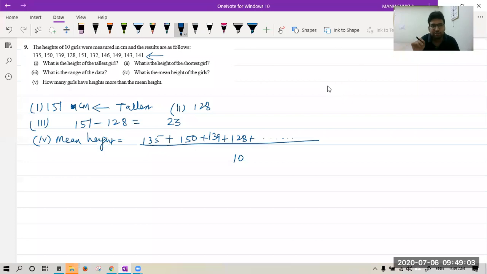The last one is the fifth part. How many girls have height more than the mean height? So again, you have to check. The mean is 141.4. So you have to check which heights are more than this. If you find it, that will be your answer. Nirvair is saying 5 girls are having more than the mean height. Maybe you are correct.